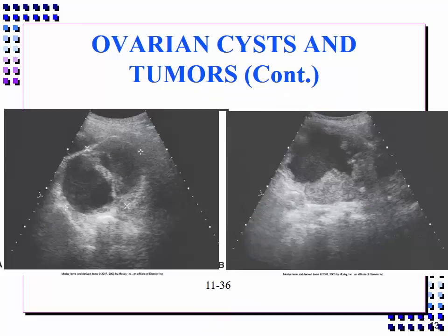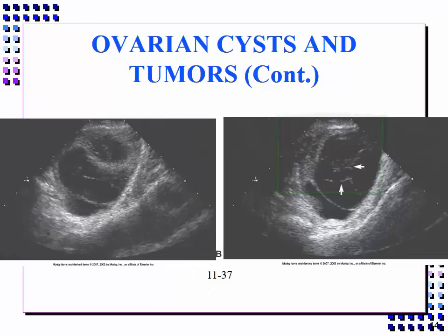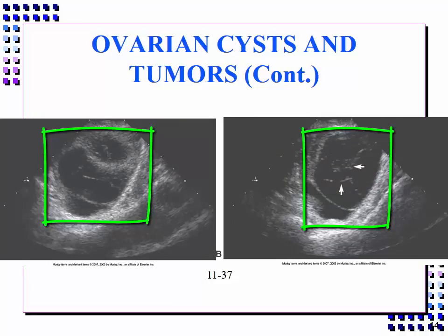On ultrasound examination, cystadenocarcinoma typically appears as a large cystic mass with internal septa. It may be difficult to distinguish cystadenocarcinoma from cystadenoma. On these ultrasound images, we demonstrate cystadenomas, which are benign.